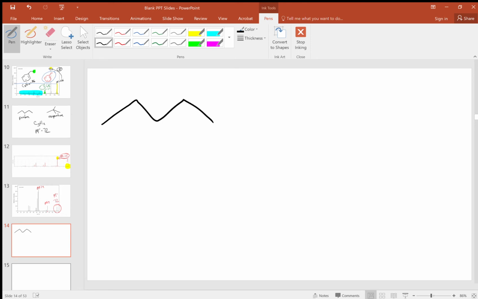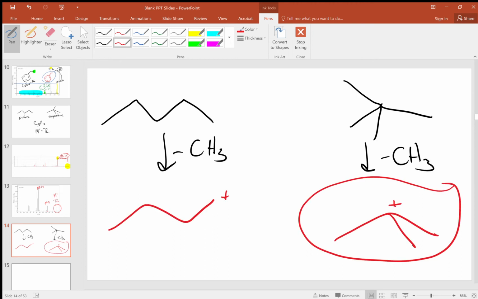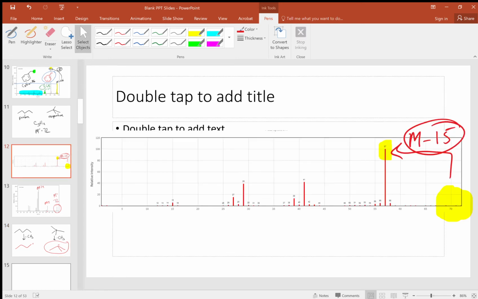Well, let's think about what happens in each of these when we lose a methyl group. What does the resulting carbocation look like? Well, for pentane, it's this. But in the case of neopentane, it's this highly stable tertiary carbocation. Well, it turns out in many cases, when you get a very, very stable carbocation, that will sometimes result in the parent peak not being visible at all. And that's what's going on here.